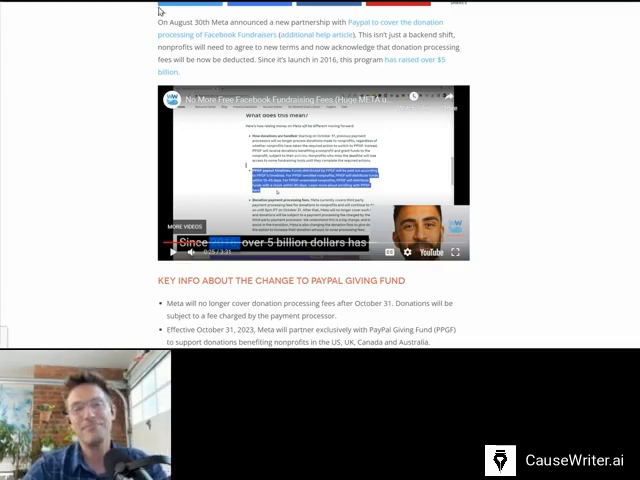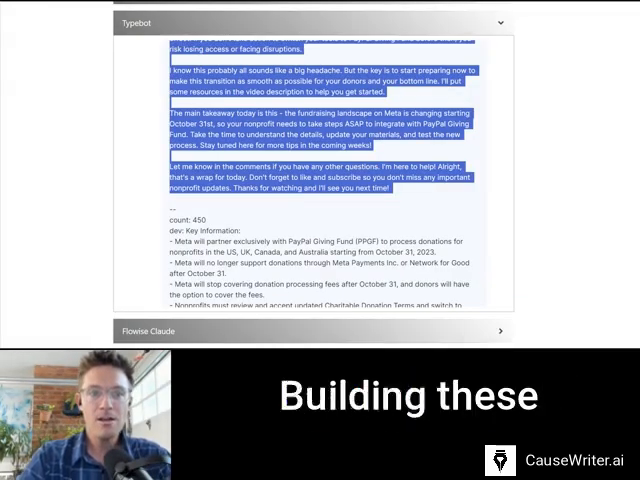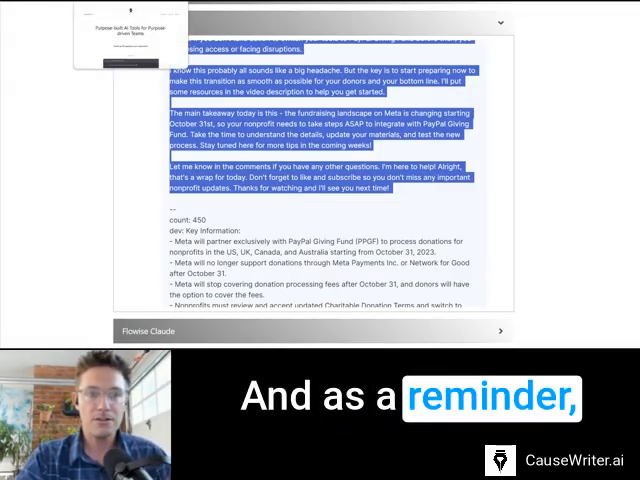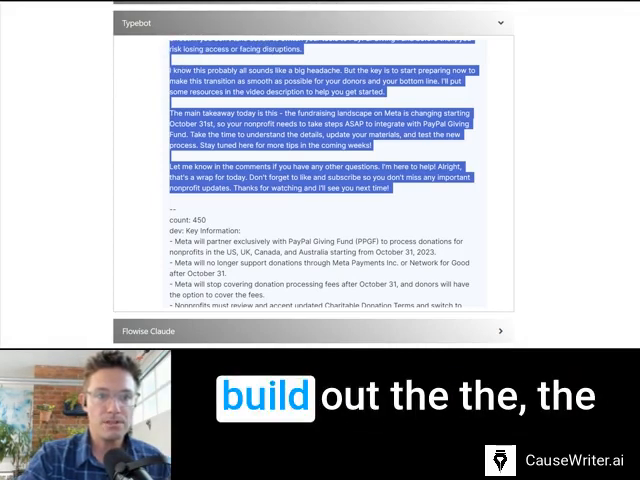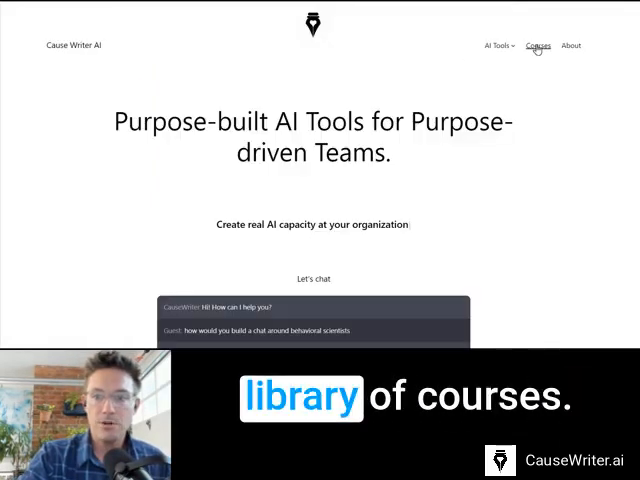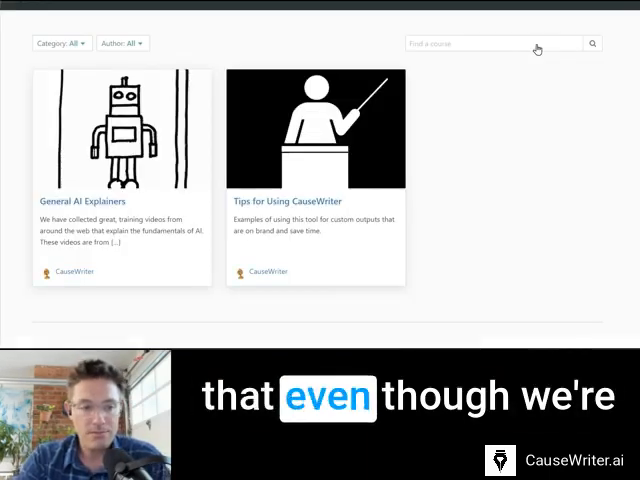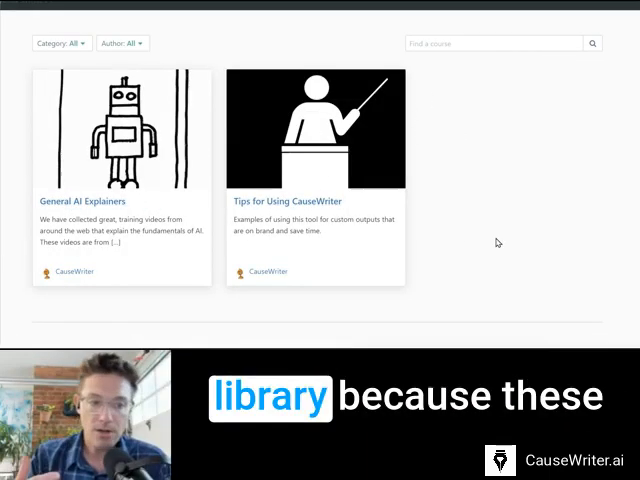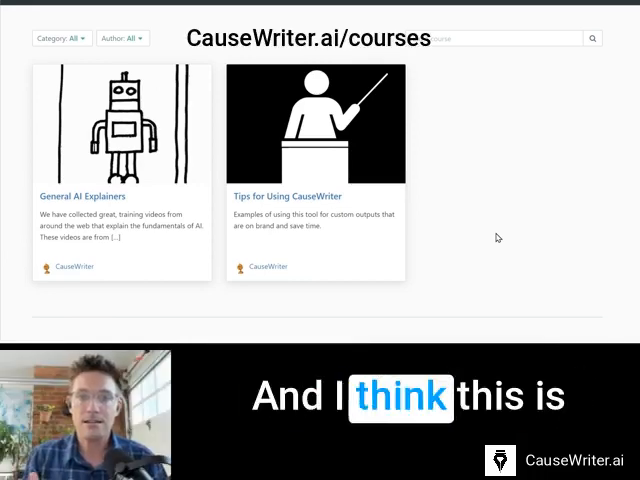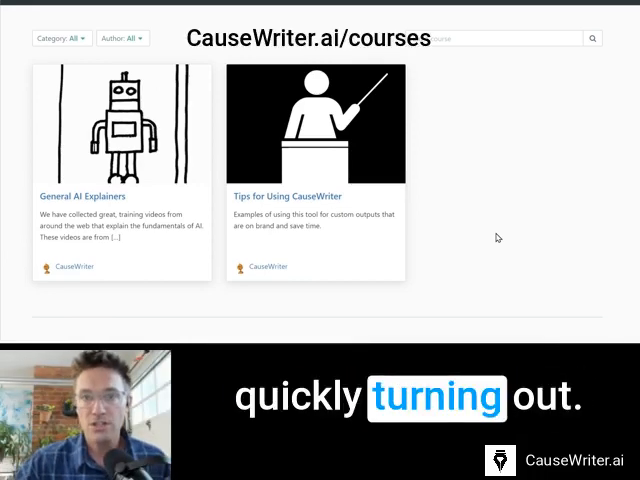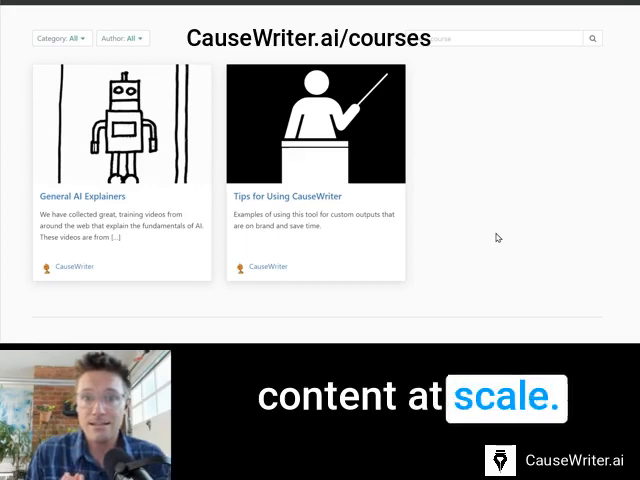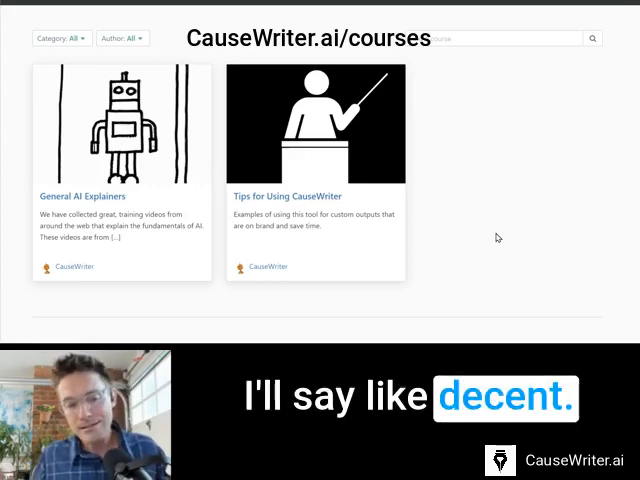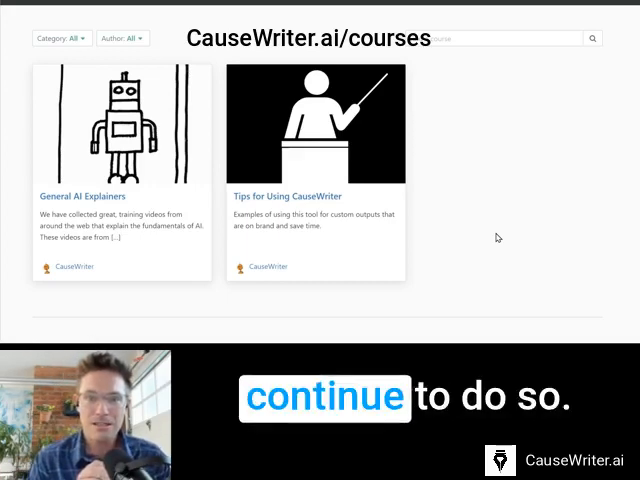Okay. Again, we love building these types of things, and as a reminder, we try to continue to build out the library of courses. Even though we're not just pushing our tool all the time, we love building out our own library, because these things change and there are new tactics. And I think this is a huge tactic for quickly churning out the types of video content at scale, at, I'll say, decent quality. And we continue to do that.